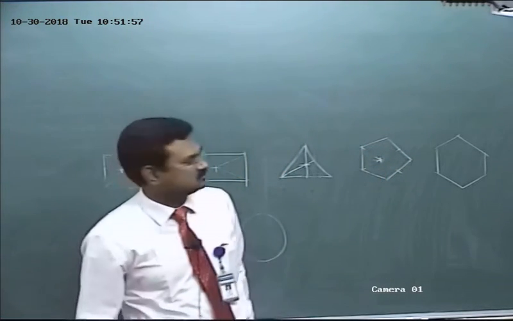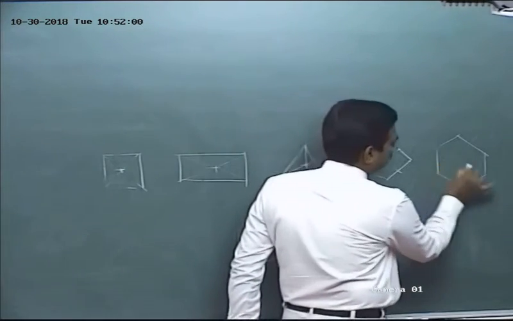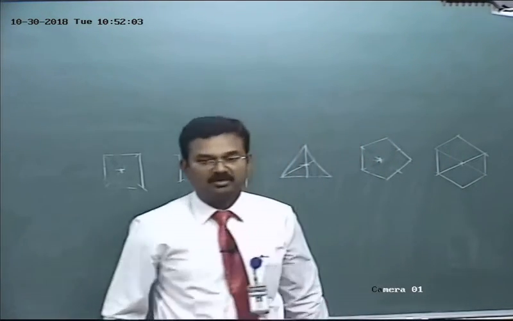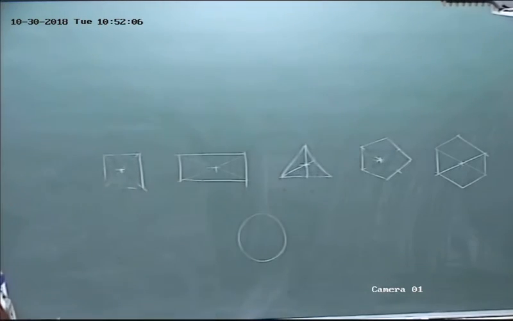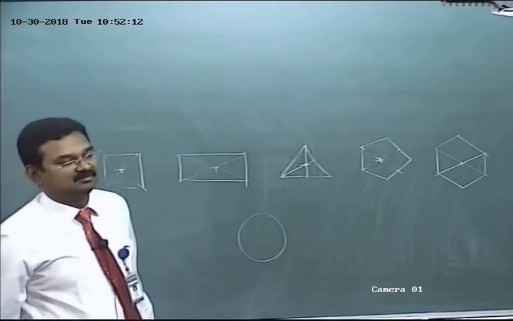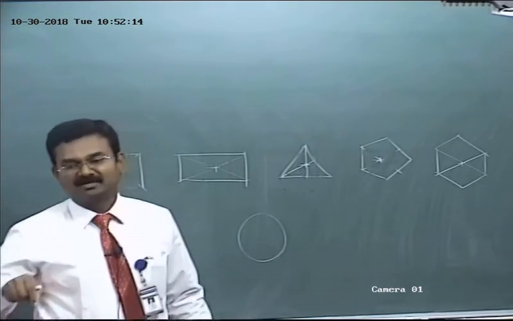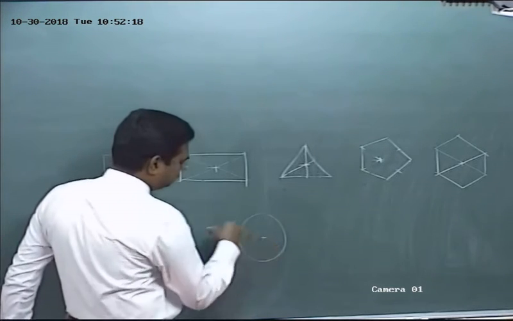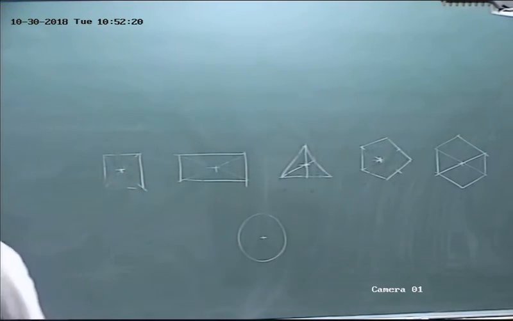Hexagon. Join these two corners. Center point. It's very simple. Hexagon. Circle. To draw a circle, at first we need a center point. The point can be taken as the center point. Do you have any doubt? Okay.